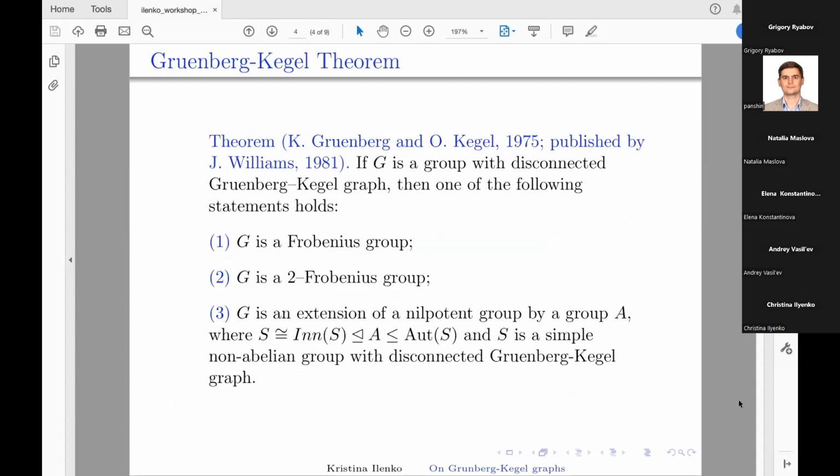If G is a group with a disconnected Gruenberg-Kegel graph, then one of the following statements holds. From the first, it follows that G is a Frobenius group. From the second, it follows that G is a two-Frobenius group. And from the last, it follows that G is an extension of a nilpotent group by a group A, where the following equality holds, and S is a simple non-abelian group with a disconnected Gruenberg-Kegel graph.